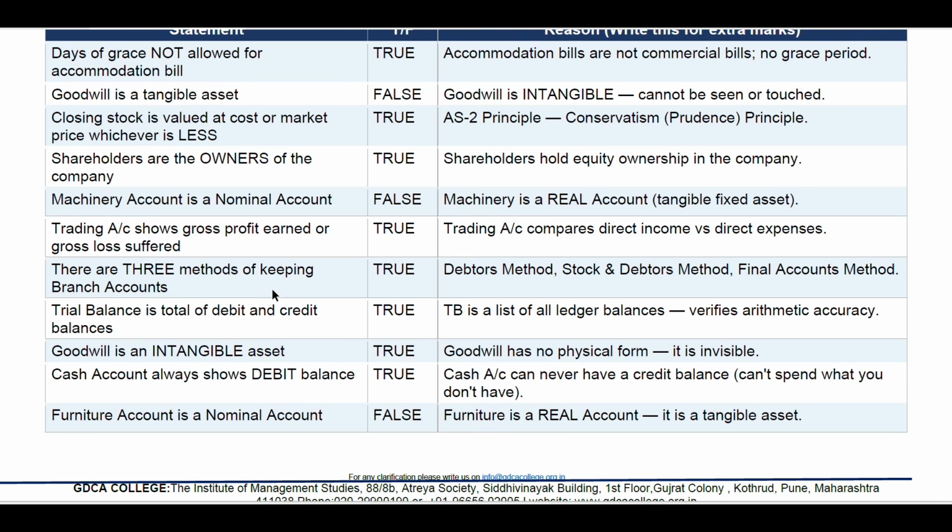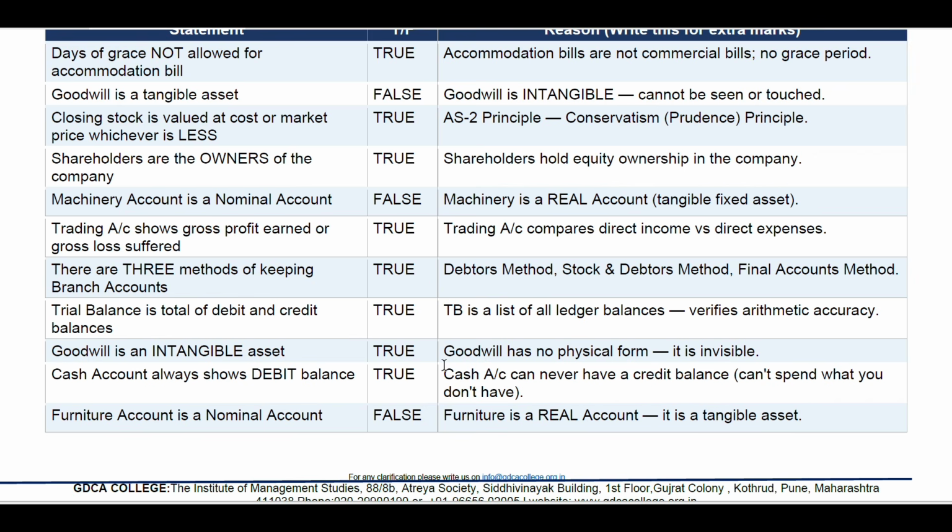There are 3 methods of keeping branch account. True. There are 3 methods. What are the methods? Debtors method, stock and debtors method, and final account method. Trial balance is total of debit and credit balances. Yes, it is true. Trial balance is the list of all ledger balances and verifies the arithmetic accuracy.